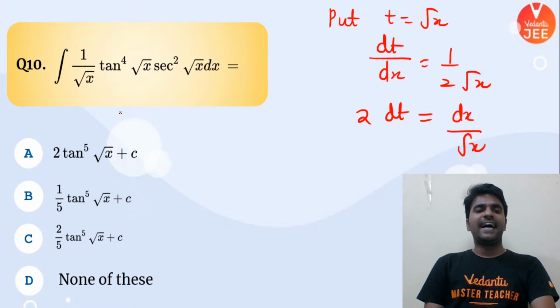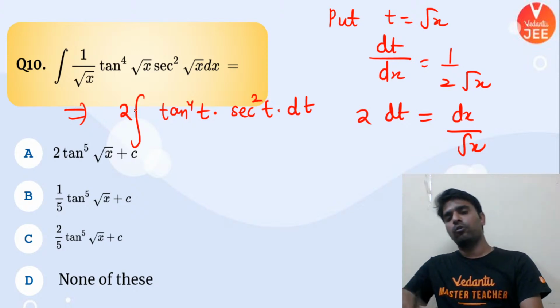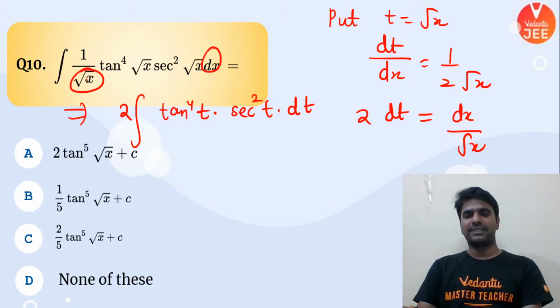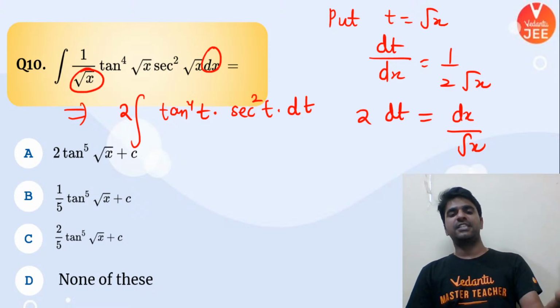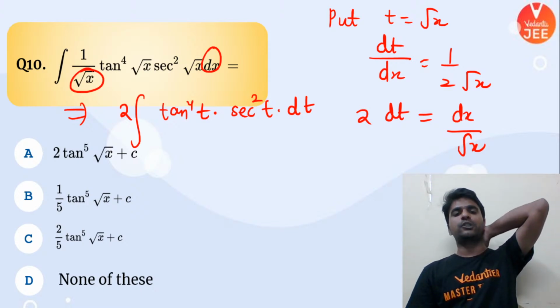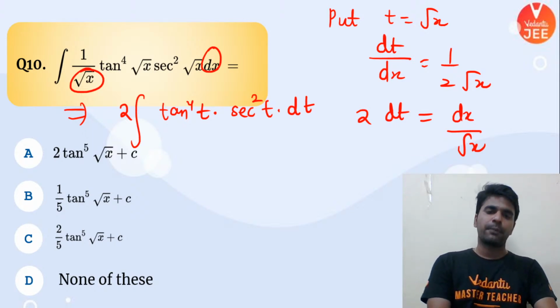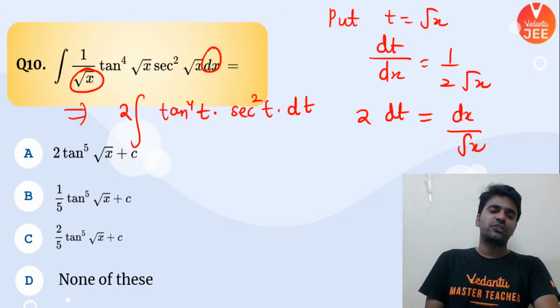So I can see that this problem can be rewritten as 10 to the power 4t into sec square t into dt into 2. Yes or no? Everybody identify this. This dx upon root x can be written as 2 dt, and at every root x we are putting t, so 10 to the power 4 t into sec square t into 2 dt. 2 we have taken outside, so we can write down our problem like this. Now the sec square t is the differentiation of tan t only.